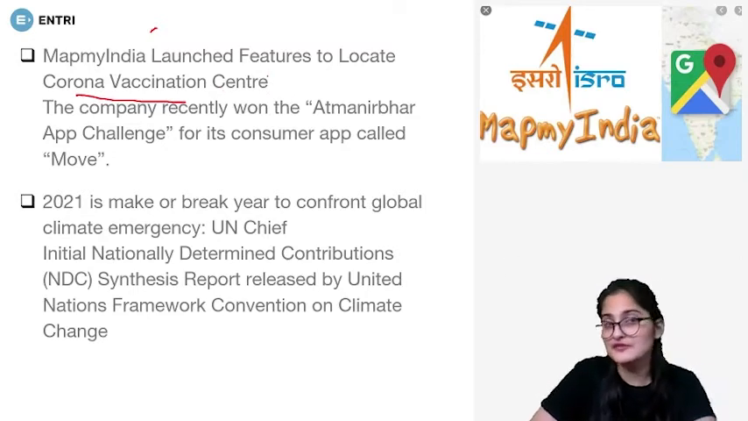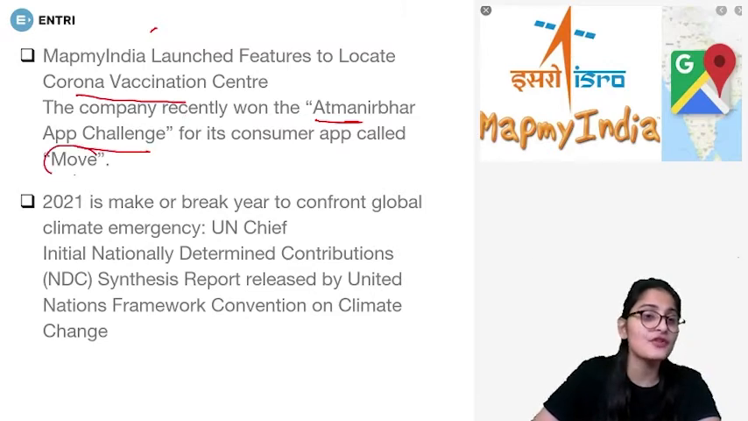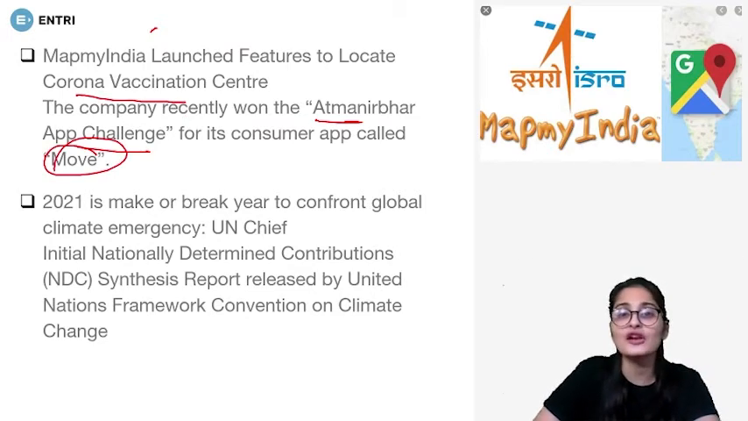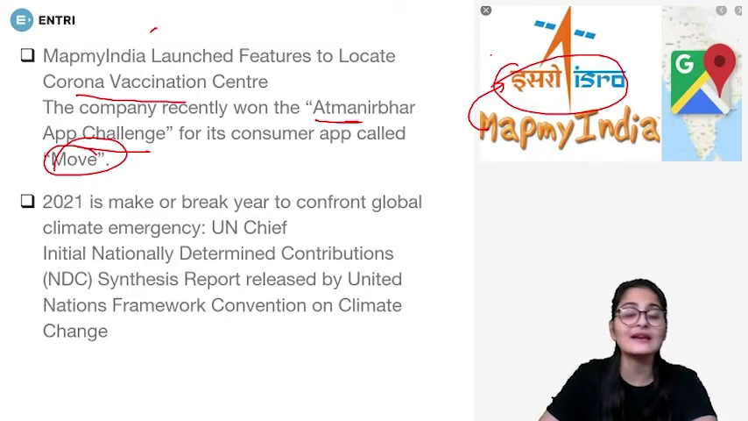Next, Map My India has launched features to locate Corona vaccination centers, and recently, if we talk about the developments of Map My India, the company won the Atmanirbhar App Challenge for its app Move, and second of all, it partnered with ISRO recently. It announced the partnership recently for setting up an alternate to Google Maps, a better alternate and an Indian alternate to Google Maps.